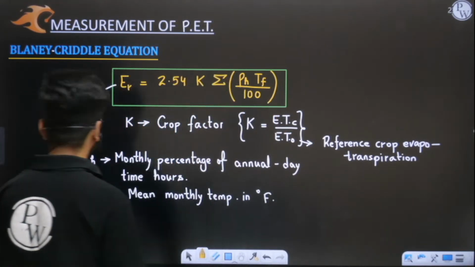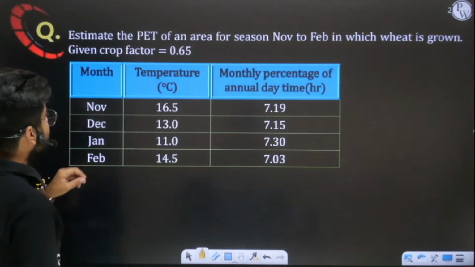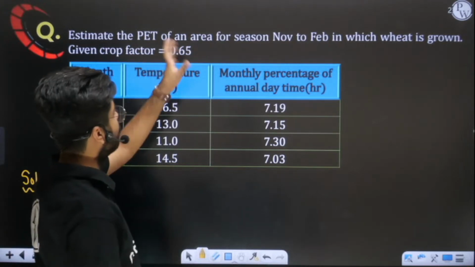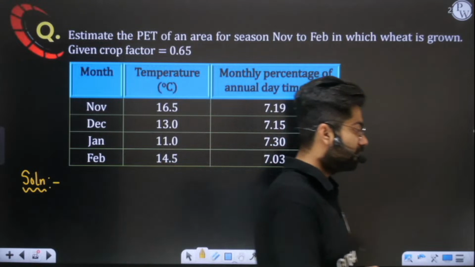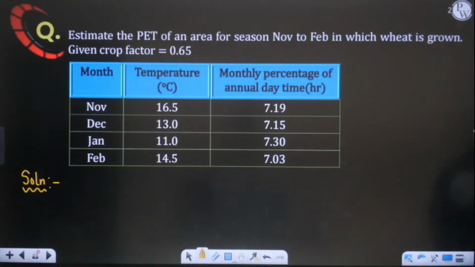See, pH is clear. In this question K is also given to us. Crop factor is 0.65 here. Now sir, tell me how to convert temperature from degree Celsius to degree Fahrenheit. So one conversion factor is there.